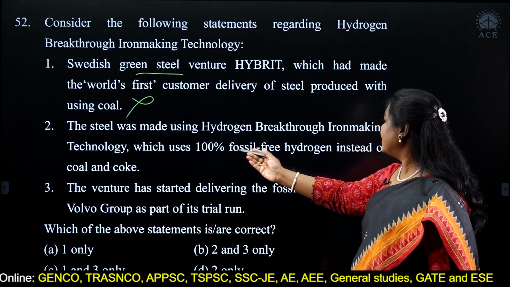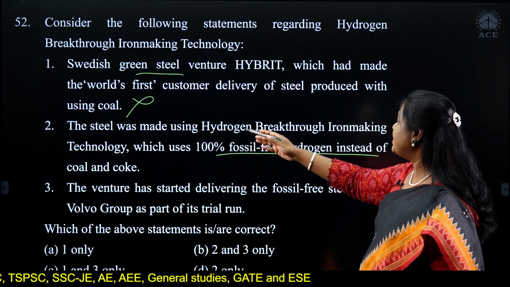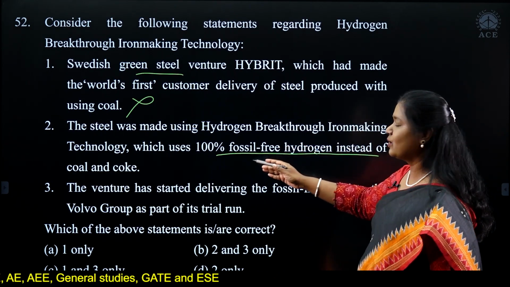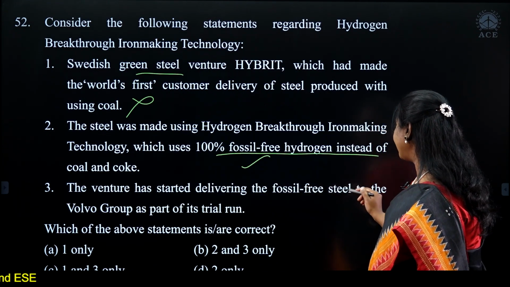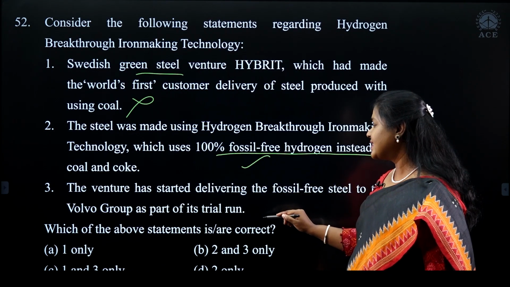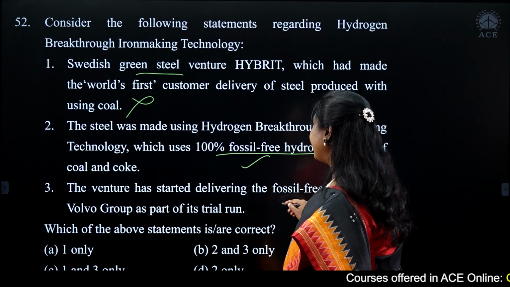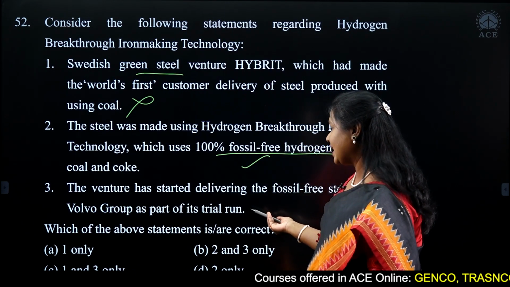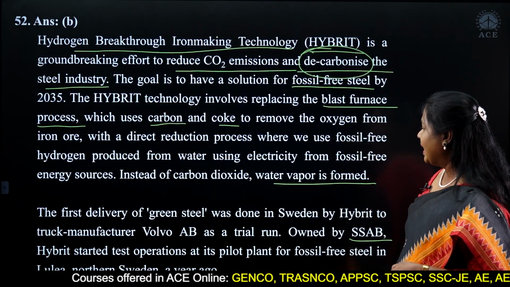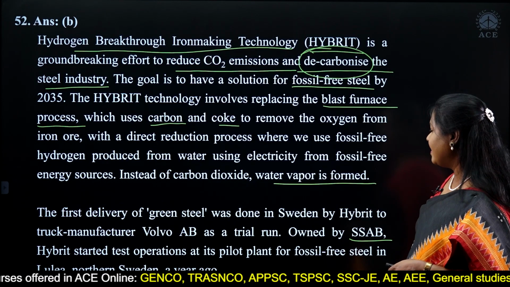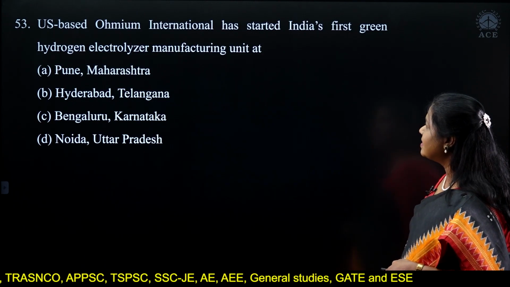Then we are talking about 100% fossil free hydrogen instead of coal and coke. That's what it is. The steel has been made using hydrogen breakthrough iron making technology, which uses 100% fossil free, which is right. And the venture has started delivering the fossil free steel to the Volvo group as part of its trial run. So this is also true. The answer is B, 2 and 3. Okay. So let's move on to the next question.